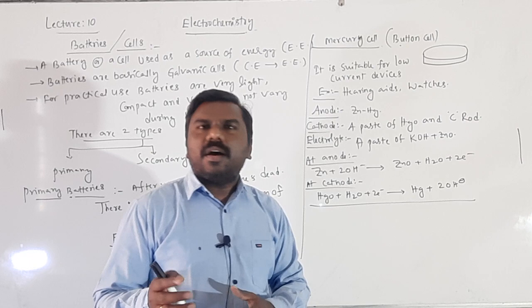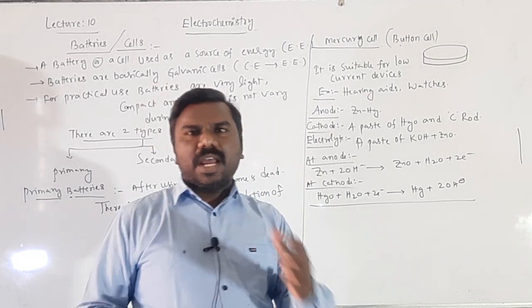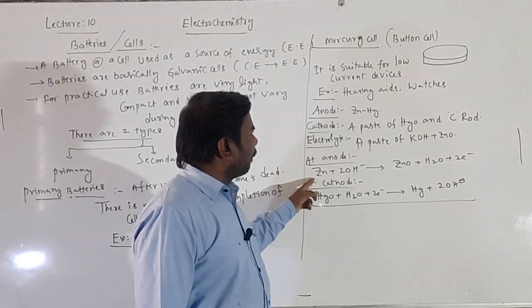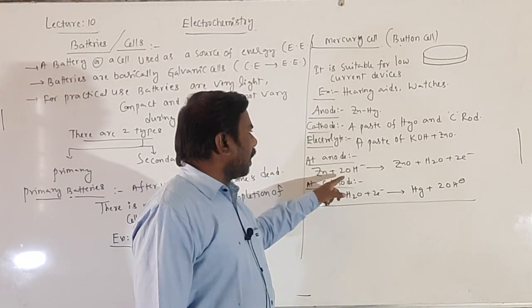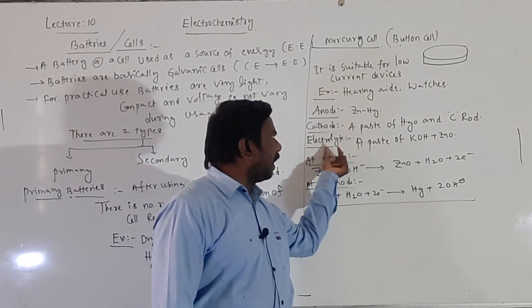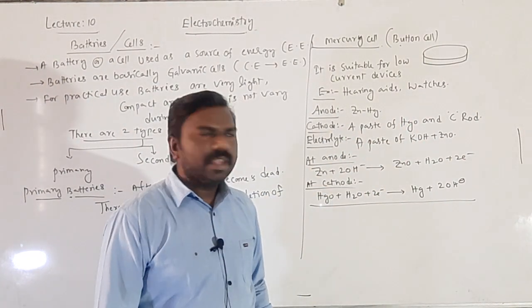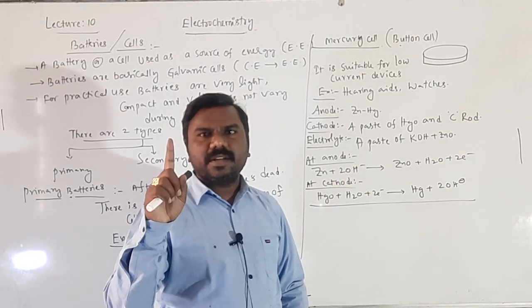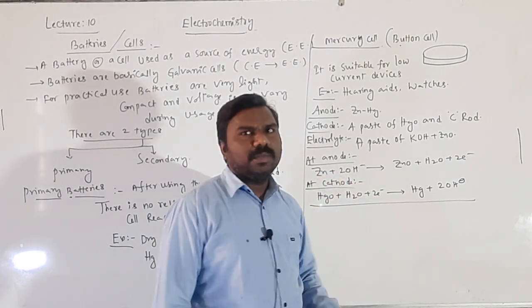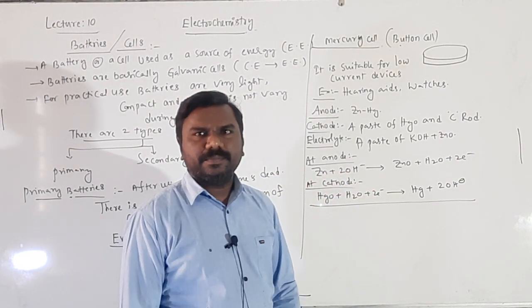At the anode, oxidation always takes place, and at the cathode, reduction always takes place in galvanic cells. At the anode, the zinc undergoes oxidation with OH⁻ ions produced by the electrolyte KOH. OH⁻ has one extra electron, so 2OH⁻ means 2 extra electrons, right?